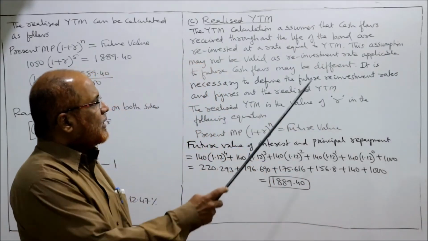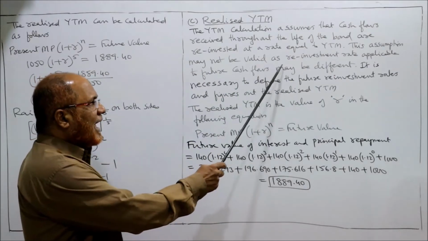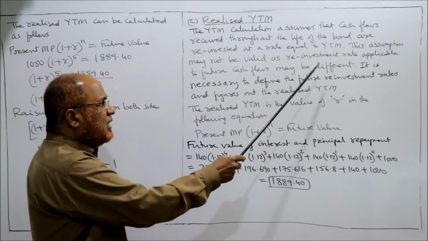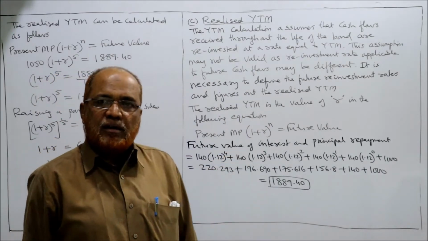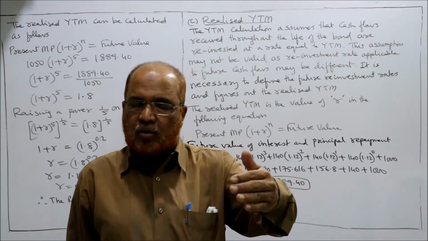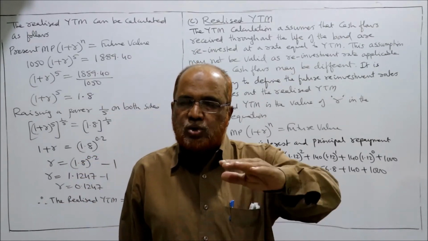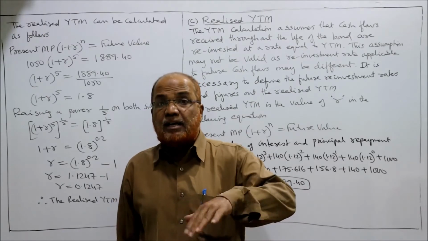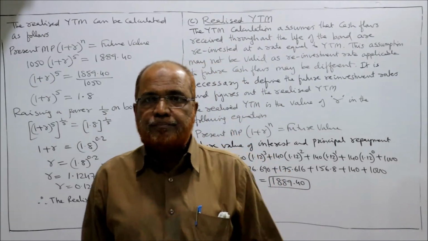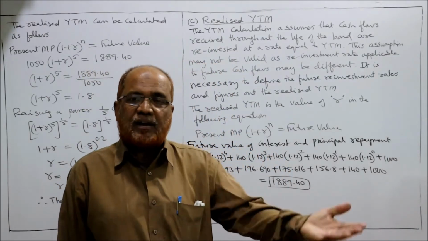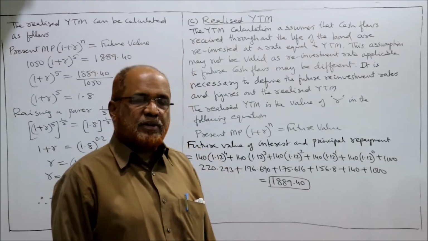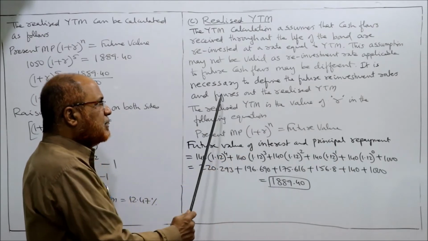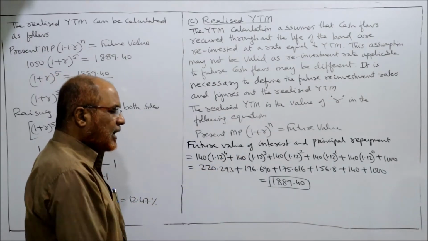That is the assumption. But this assumption may not be valid as reinvestment rate applicable to future cash flows may be different. जरूरी नहीं है कि जो cash inflow आ रहा, coupon interest जो आ रहा, उसको YTM से ही return earn करना जरूरी नहीं है. We may earn a different return than YTM. हम expect कर रहे थे उससे different return आएगा reinvestment coupon interest का. It is necessary to define the future reinvestment rates and figure out the realized YTM.